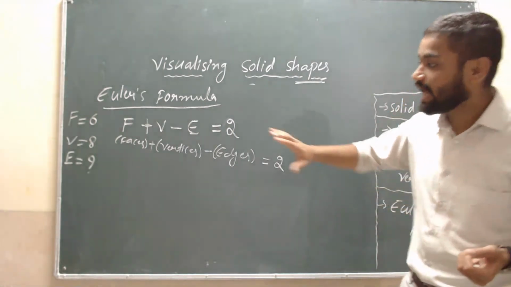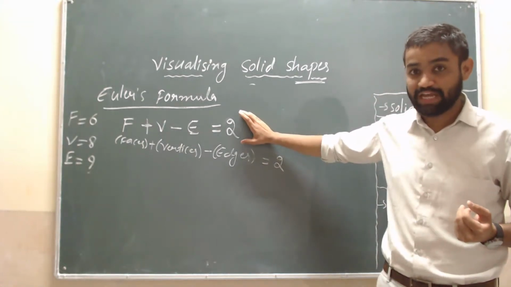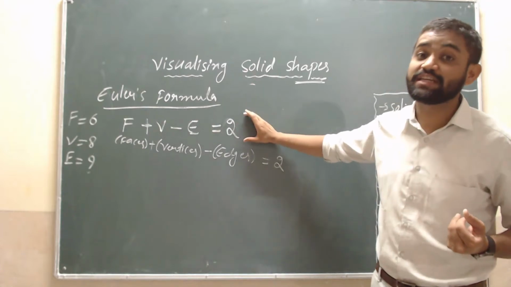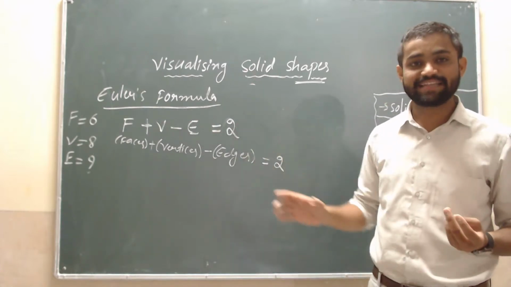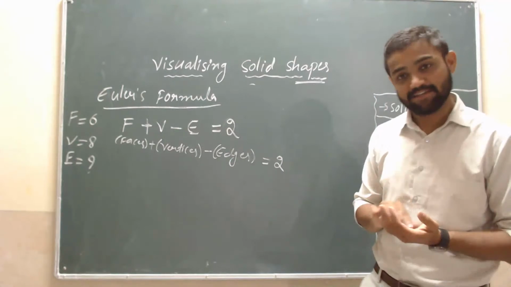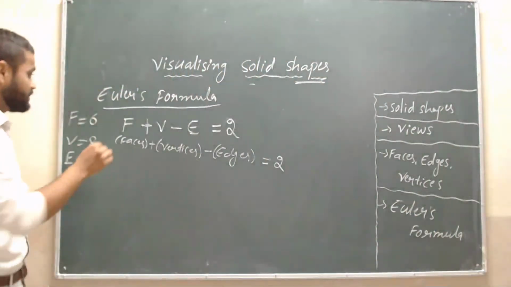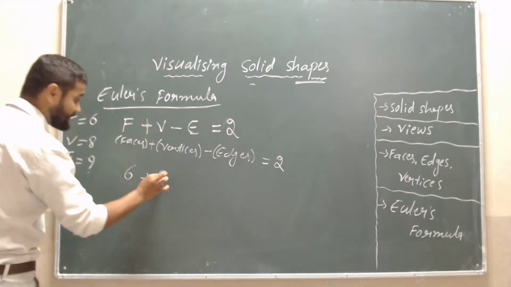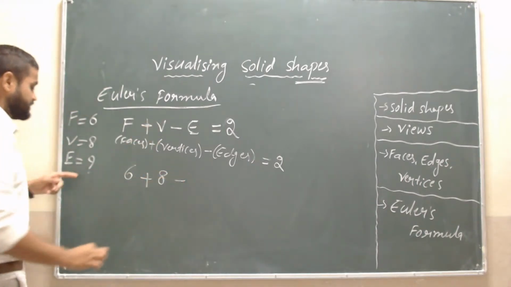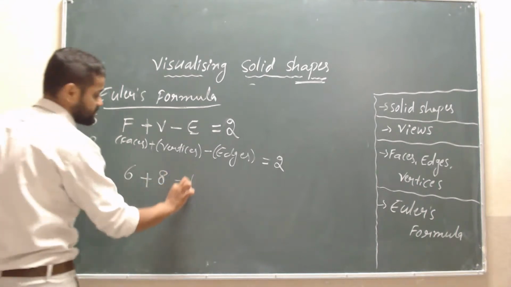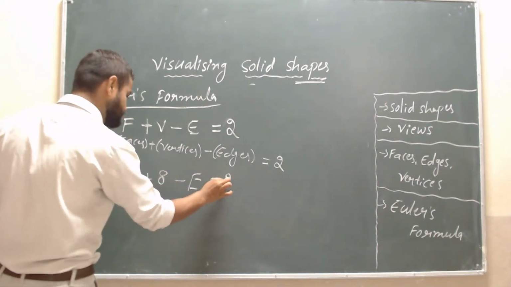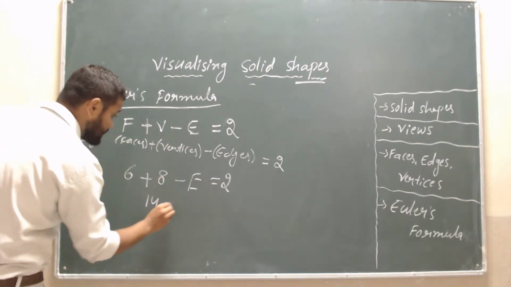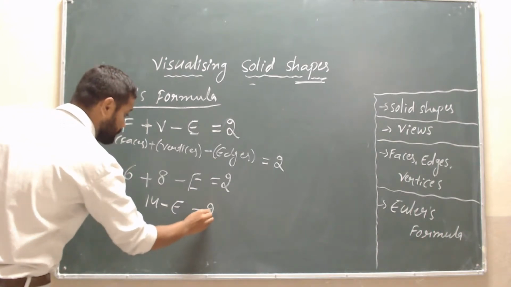At that time we will apply this formula and substitute those values in the equation, then we will get the total number of edges. So try it once. Faces are 6, plus vertices 8, minus edges, which we don't know, is equal to 2. 8 plus 6 is 14, minus E is equal to 2.